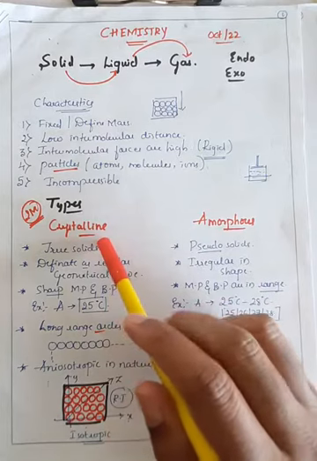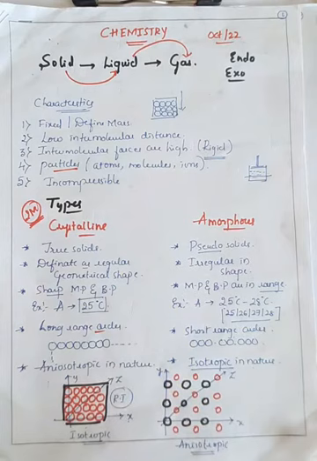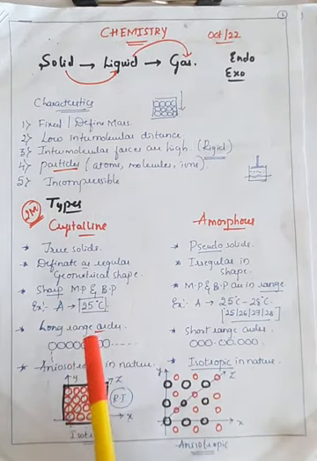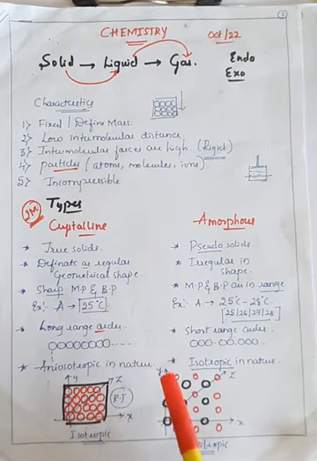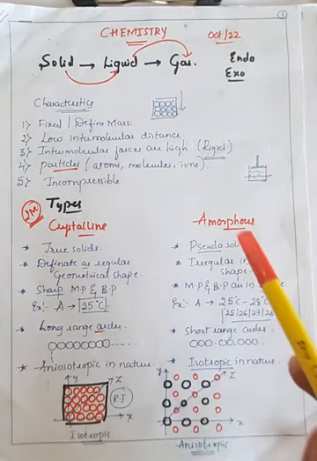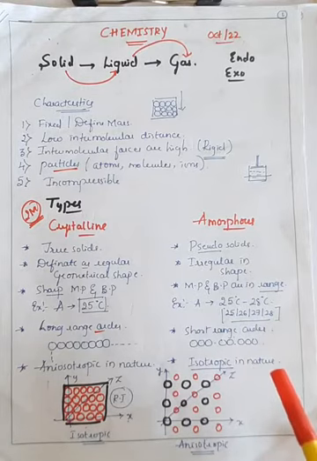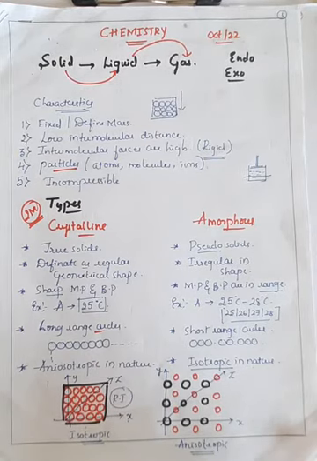In crystalline solids, the main important thing is whenever there is a definite shape and definite arrangement of atoms, they will have a sharp melting as well as boiling point. For example, if material A melts at a certain temperature, say 35 degrees Celsius, it will exactly melt at 35 degrees Celsius. But in amorphous solids, since there is a short range arrangement of atoms, the melting will be within a range. There will be no exact value. So if it melts at 35, it might melt at 34.5 also, 34.6.